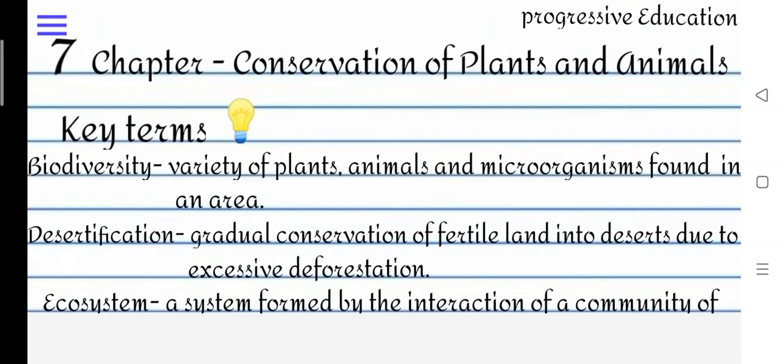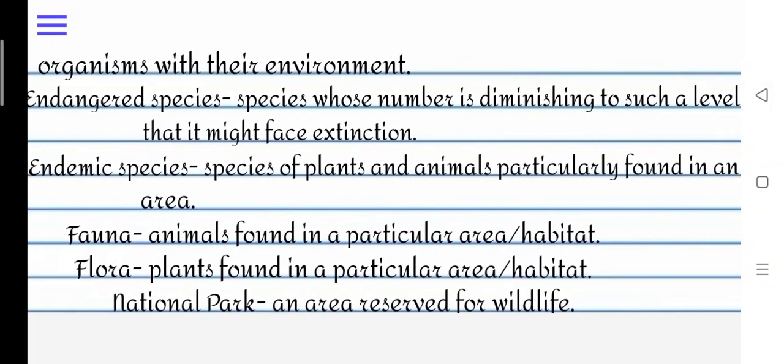So key terms. Biodiversity: variety of plants, animals and microorganisms found in an area. Desertification: gradual conversion of fertile land into deserts due to excessive deforestation. Ecosystem: a system formed by the interaction of a community of organisms with their environment.